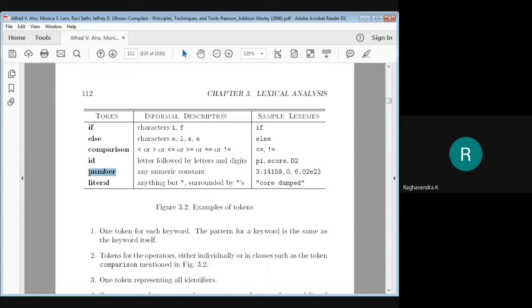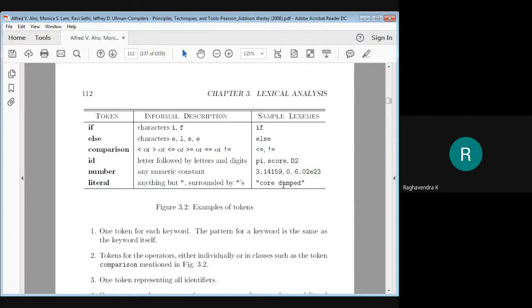Then number: any numeric constant can be identified as a number. A literal is anything surrounded by double quotes, like this. This is how it would look in the third column.